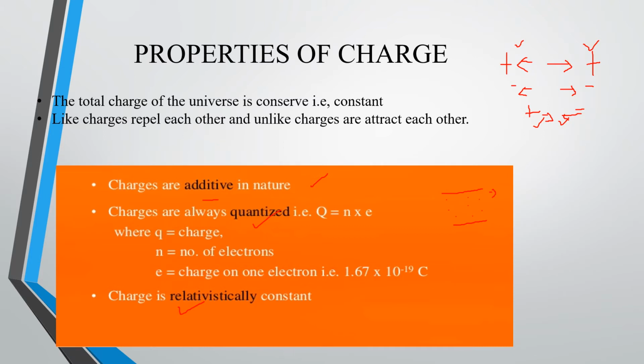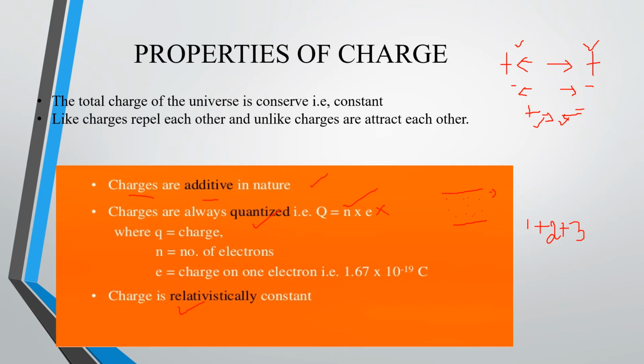So what happened to this? However many charges are present in a particular conductor in a system, right? We have to take the charges 1 plus 2 plus like that. We have to take the additivity in nature. So how much charge is present in the conductor, we have to add it, right? So that is what we call additivity in nature. And next, charges are always quantized. That means quantized is nothing but the product of the number of electrons present inside the conductor and the charge of a single electron.